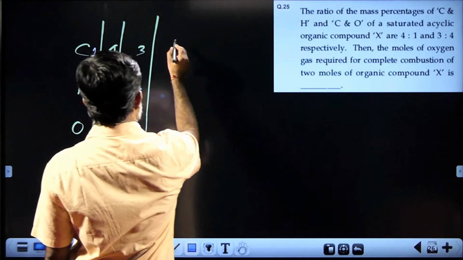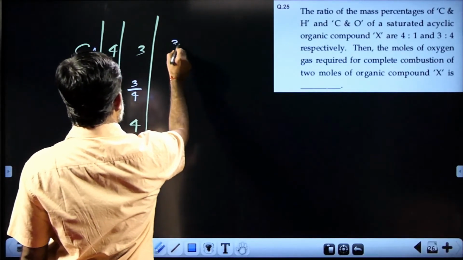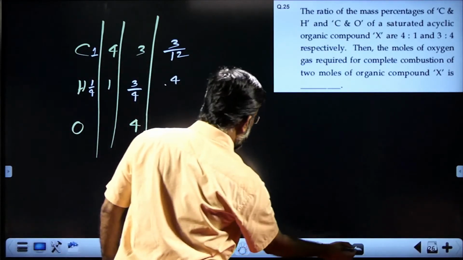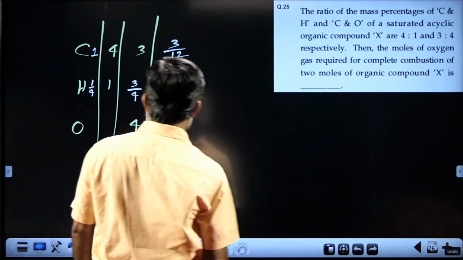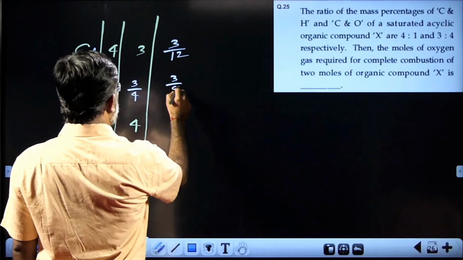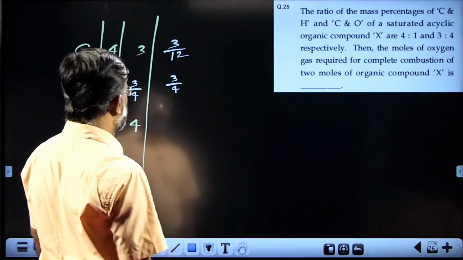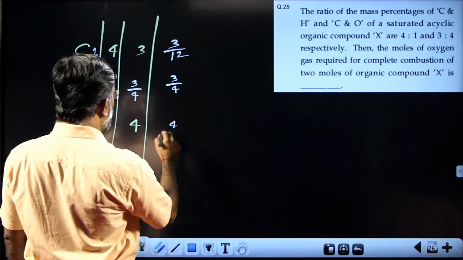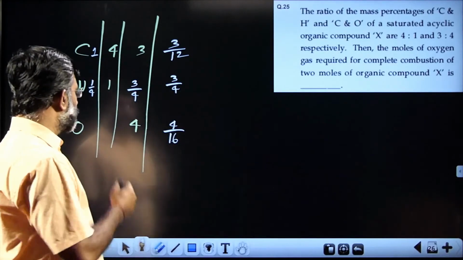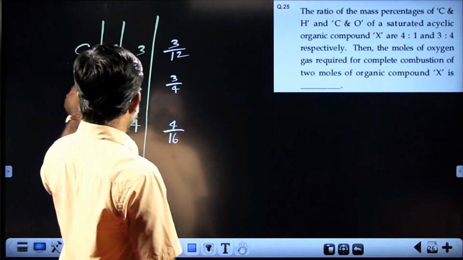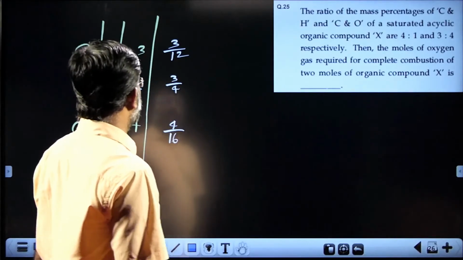Now you know the procedure for finding the empirical formula. It is 3/12, where 12 is the atomic mass of carbon. 3/4 divided by 1, the atomic mass of hydrogen, is 3/4 itself. And 4/16, where 16 is the atomic mass of oxygen.